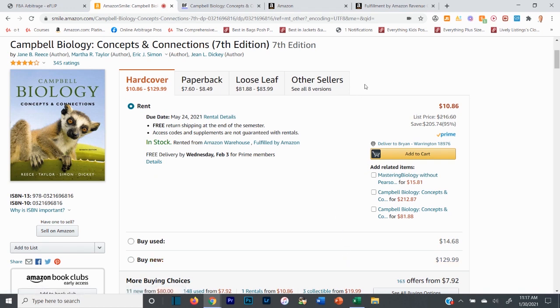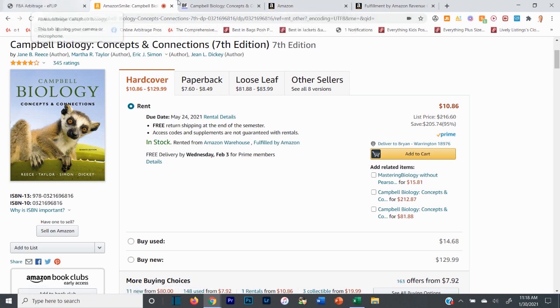Now, they're not usually like this, and they don't usually look this good right off the bat. It's just kind of a funny coincidence, but obviously you're going to get to see a good example of this here in a second. So let's first make sure that there's no international edition, then no teacher edition, obviously, or instructor edition. That's the other word. We want to check all three of those words. I'm going to show you that here in a second. And then obviously we're going to check to make sure it's the same condition. Is it hardcover? Is it paperback? And then we're going to check to see if I can sell it and if it's profitable, okay?